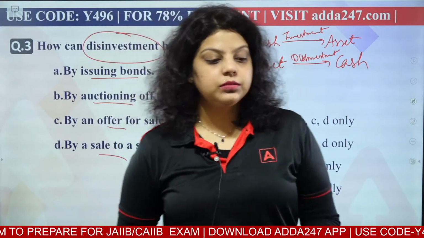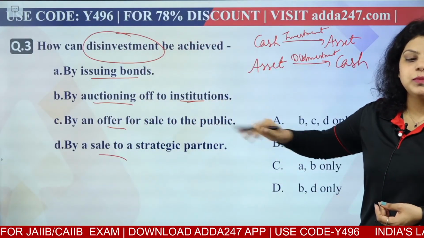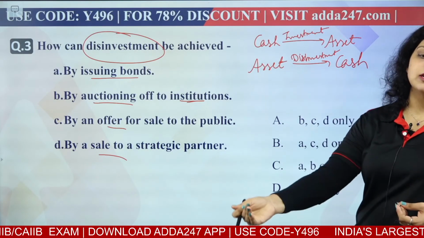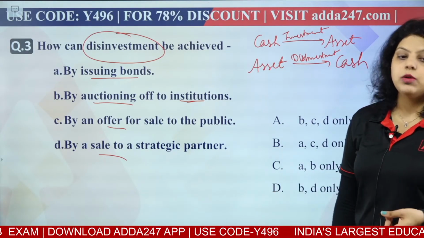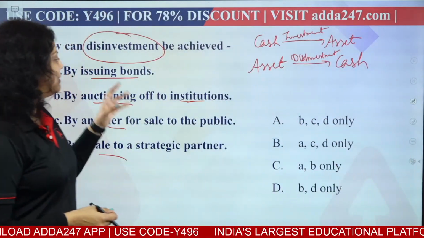What about the rest? It's a very simple question. Government is doing disinvestment. Disinvestment is simply you are converting your asset into cash. Now, which of the following methods is useful for that?